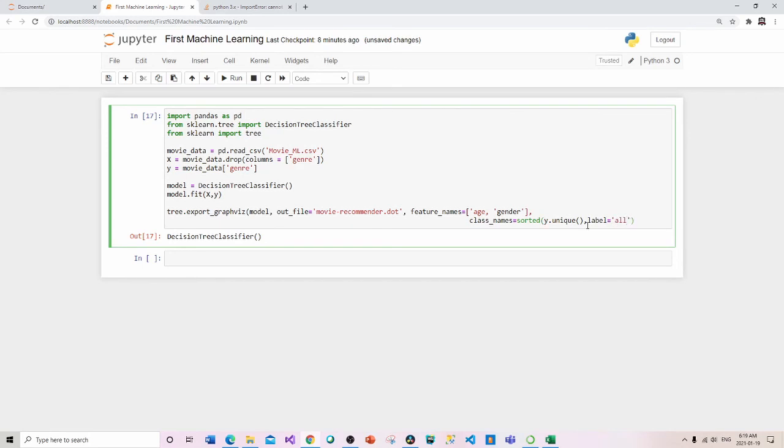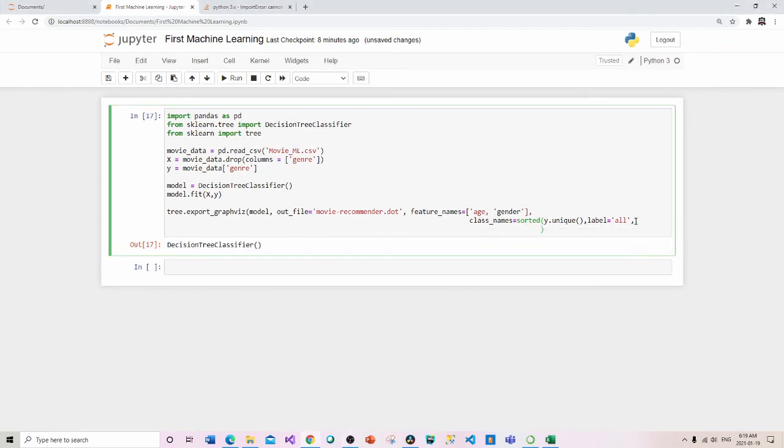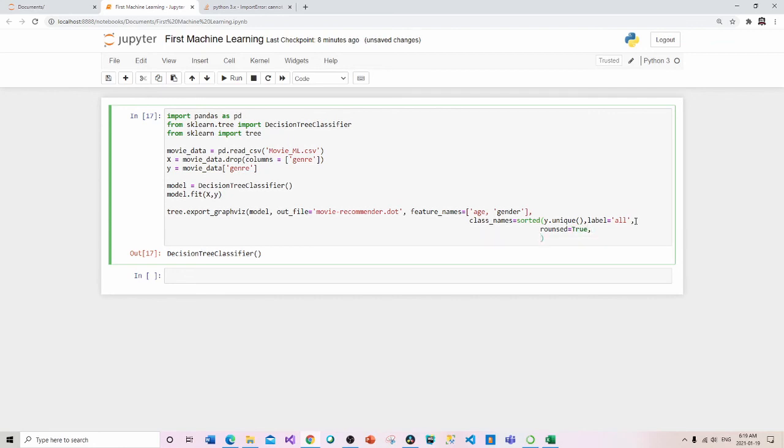Okay. And what's next? And let's go down to the next line again. And we're going to say something like this. rounded equals true, comma, and it's not rousted, it's rounded. And then filled is going to be true. Okay, and that's it.